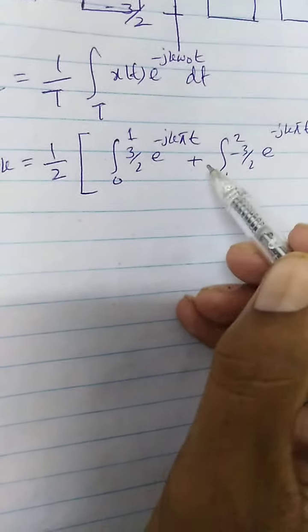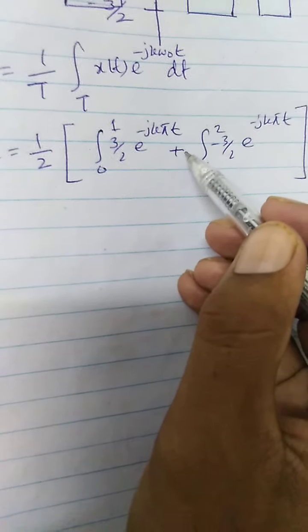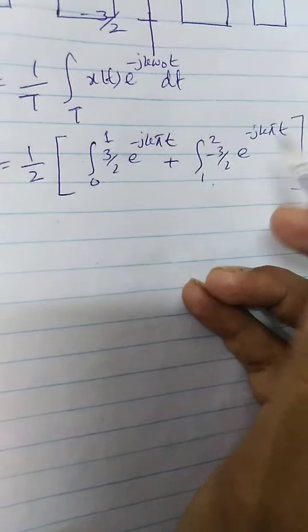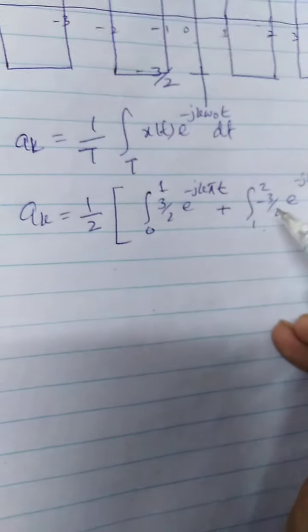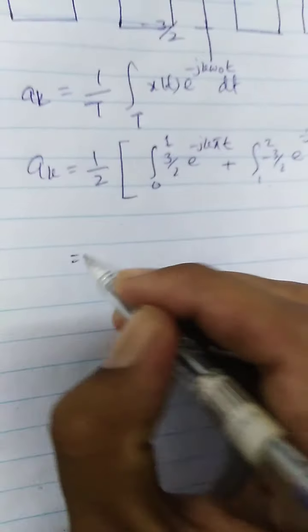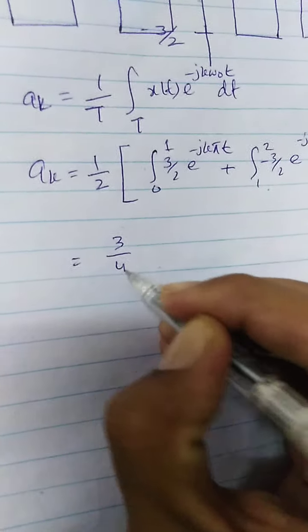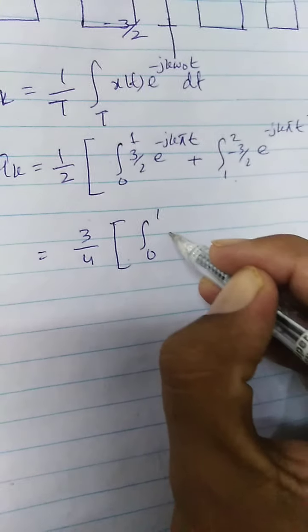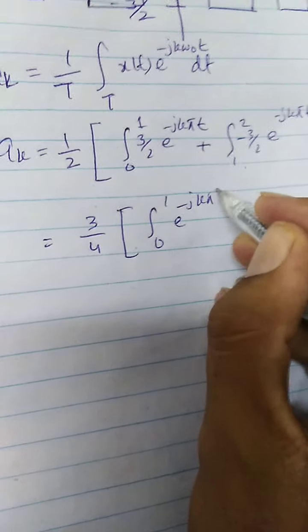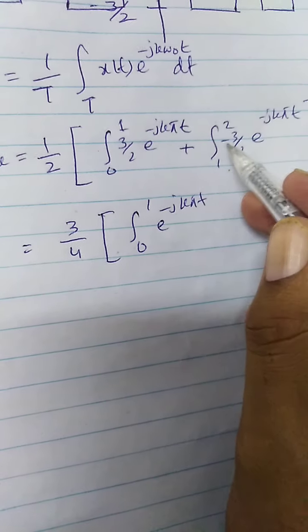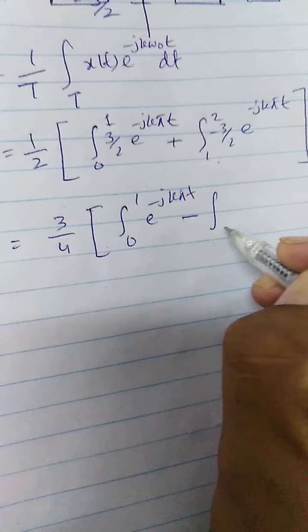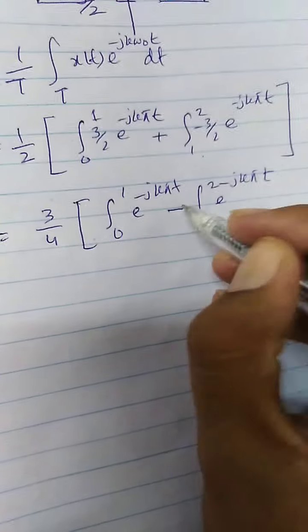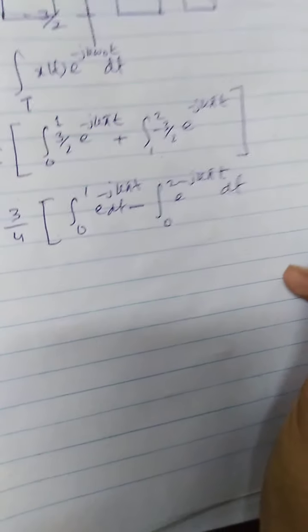Now you can see this minus, we can take this minus out here, and this would be 3 by 2. This 3 by 2 and this 3 by 2 are coefficients here, so we can take this 3 by 2 and 3 by 2 outside. So what we would end up with is 3 by 4, from integral 0 to 1 e to the power minus j k pi t, and now we can take this minus out as well, so this would be minus integral from 1 to 2 e to the power minus j k pi t, dt here and dt here.